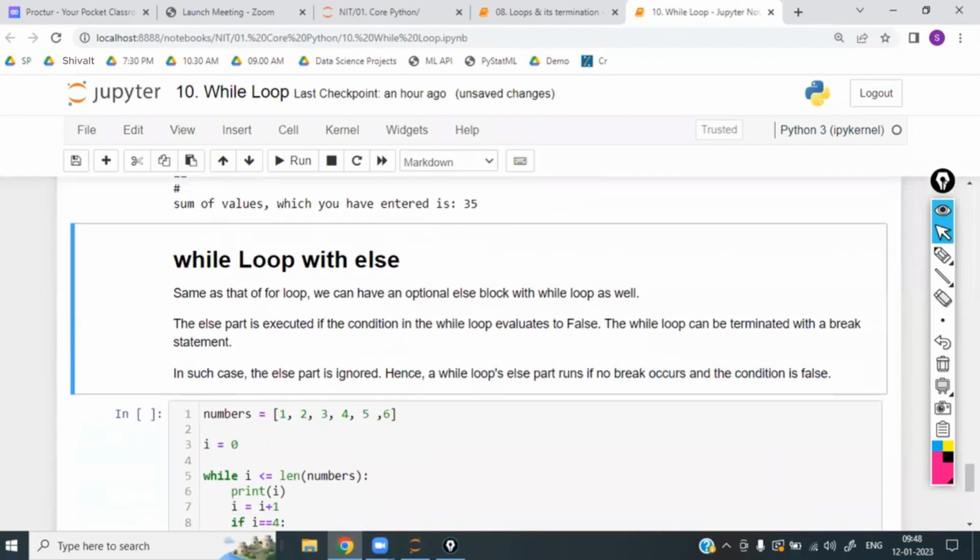Now for loops also have the else concept. For loops also have else in Python. For if we have else, that is common, in other programming languages also. If this is not true, then this. But for loops also we have the else. Okay. Now what does for loop else mean?